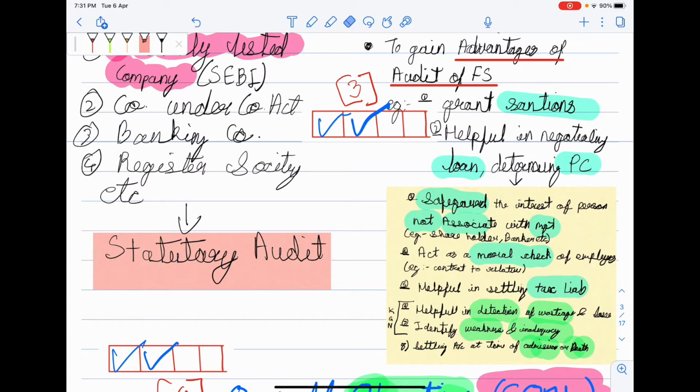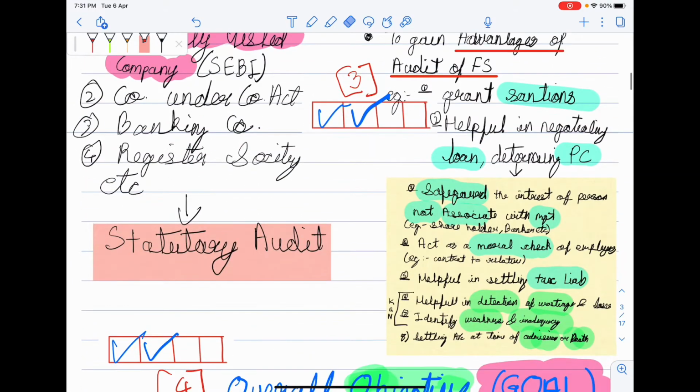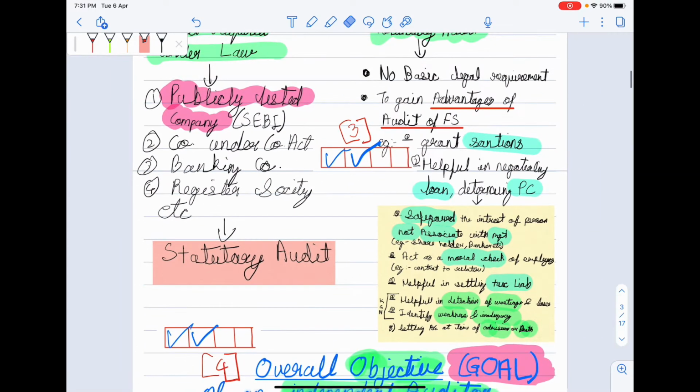It acts as a moral check on the employees. It helps in settling liability, is helpful in detection of wastages and losses, identifies weakness and inadvocacy, and helps in settling accounts at the time of admission and death. So these are the eight advantages of audit of financial statement.